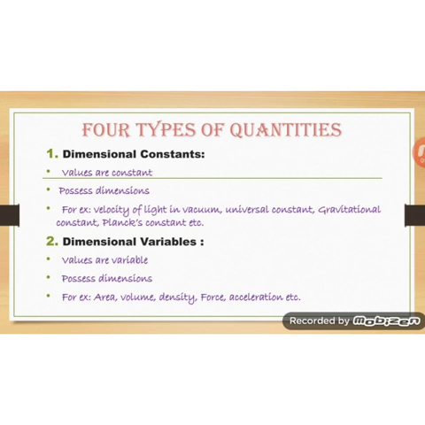but they are constant values. Second, the dimensional variables. As the name represents, these are the variables that are not fixed. For example, mass, velocity, density, acceleration, force, these are the quantities which are variable, that is their value is not fixed, they do not have a constant value, but they also have the dimensions.